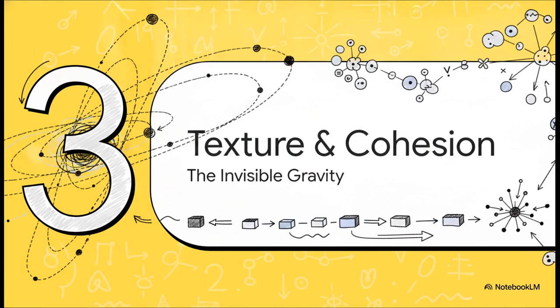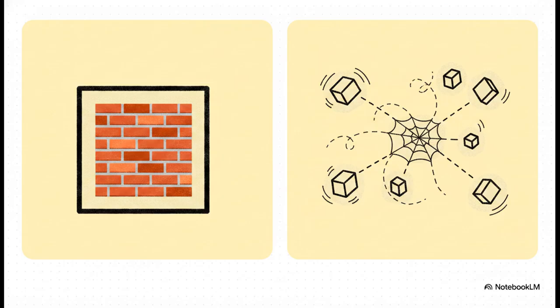Which perfectly sets up Section 3, texture and invisible cohesion. So if rigid grammatical structure doesn't hold the text together across sentence boundaries, what is the invisible gravity that actually does? How do we intuitively know we're reading a cohesive paragraph and not just a randomized list of dictionary sentences? Well, the answer lies in what SFL calls texture. Texture relies entirely on non-structural cohesive ties. While grammar works within the strict boundary of a single sentence, cohesion leaps across those boundaries. We're talking about semantic relationships that establish links completely independent of grammatical rules. That texture, that is exactly what makes a text a text.